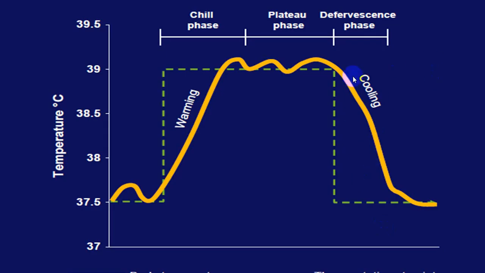Any particular fever will have certain phases, which we call the early stage, chill, plateau, and defervescence phase. At the beginning, the temperature will be close to normal. During the chill phase, along with rigors, the body temperature will sharply elevate. Then there will be a plateau for a certain period of time, and then the defervescence phase will start, where the person starts losing heat and body temperature starts coming down.